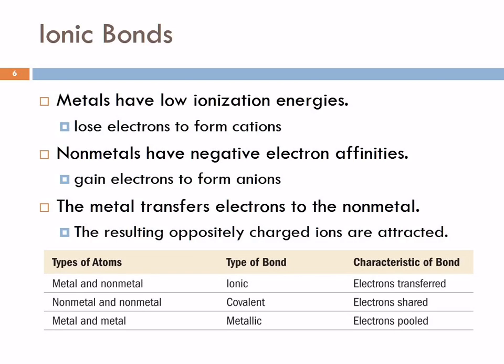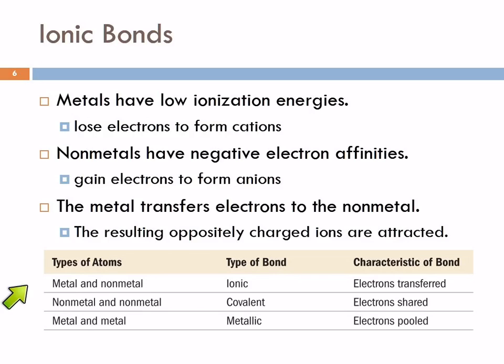In an ionic bond, you have metals and nonmetals. Metals have low ionization energies, which means they tend to lose electrons, forming cations. Nonmetals have negative electron affinities, which means that they are receptive to accepting an electron, and then they become an anion. Now you have a positive and a negative, and they're attracted to each other. And that interaction between the positive and negative ions is what we call an ionic bond.